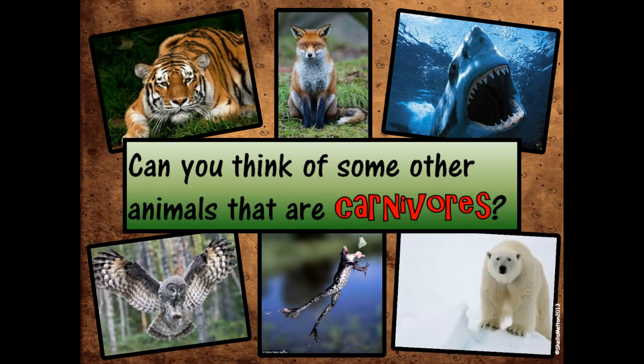We have a red fox. I didn't know that a red fox was a carnivore. We have that frog trying to eat that butterfly. We have that great white shark. We have a polar bear, and we have an owl. Oh my goodness, these are all examples of carnivores. These are all examples of animals that only eat meat.